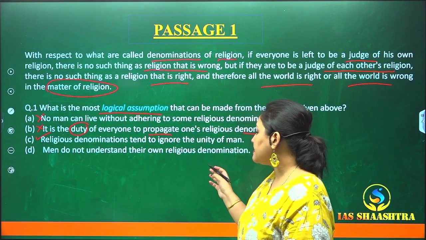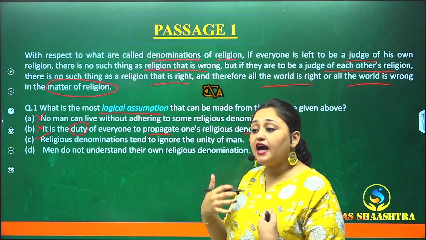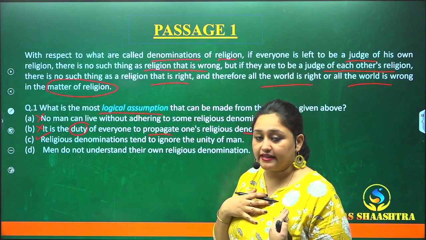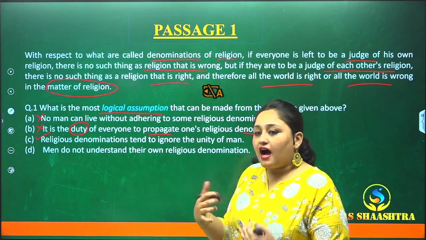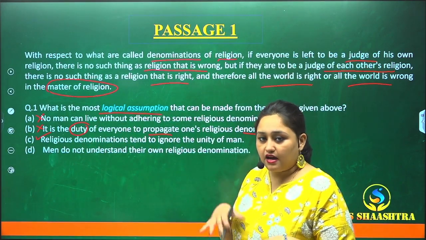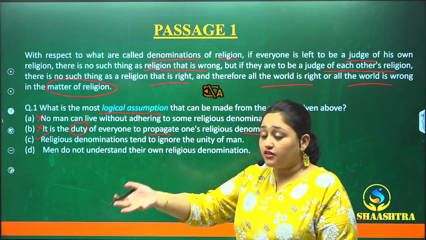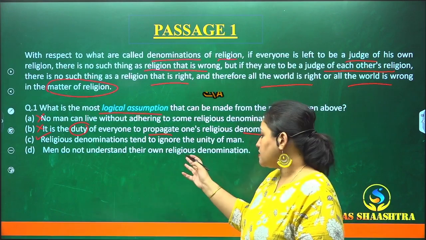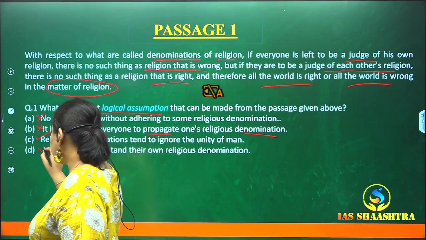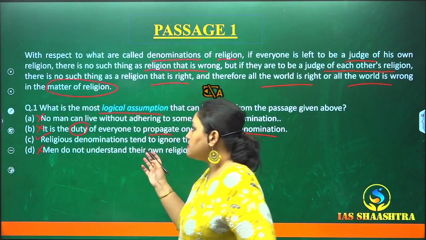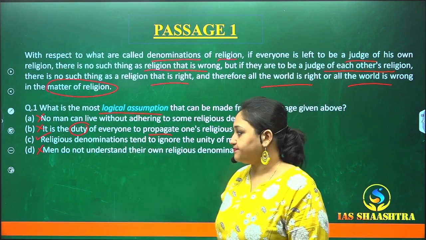Men do not understand their own religious denomination. No. People are saying that we are considering our own religion is right and the other person's religion is wrong. So here, men are understanding their own religious denomination, and then they are judging the other person's religious denomination, right? So this point is not going with the passage. This is completely wrong. So we'll just cross it. So our right answer for the passage number 1 of this paper is C.